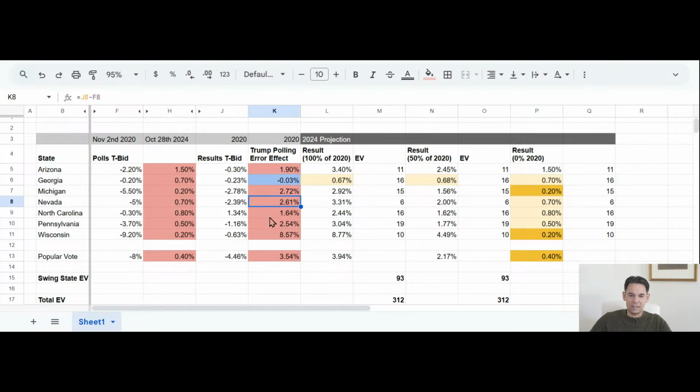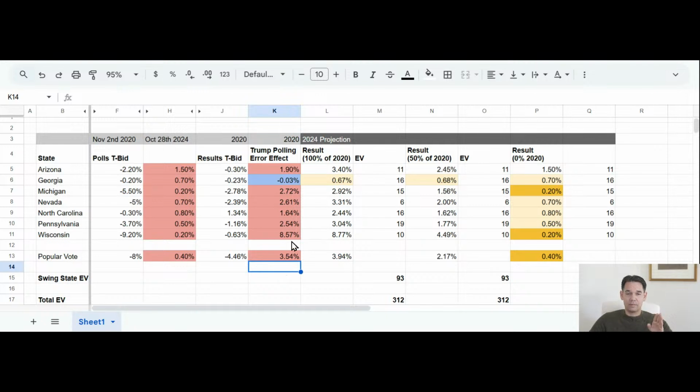But then you see here the biases in the other states. In Wisconsin, the bias against Trump was 8.57%. And you saw that Trump actually won North Carolina, despite the poll saying he's behind. Okay? So here in this column, we now have the Trump polling error effect, which tells you how much Trump is disadvantaged in the polls in 2020.